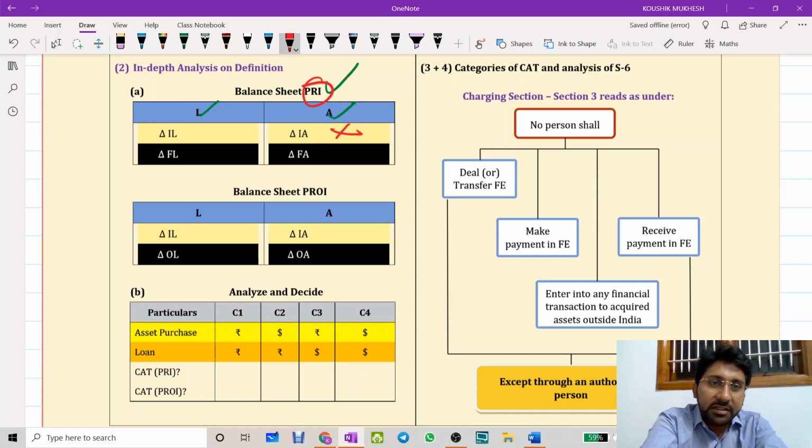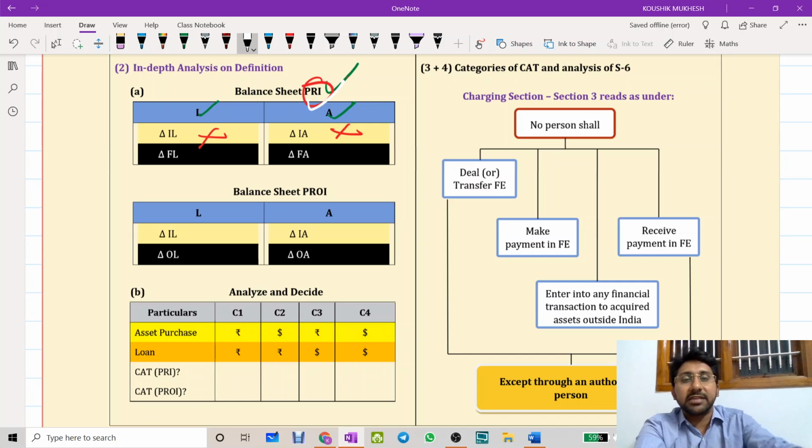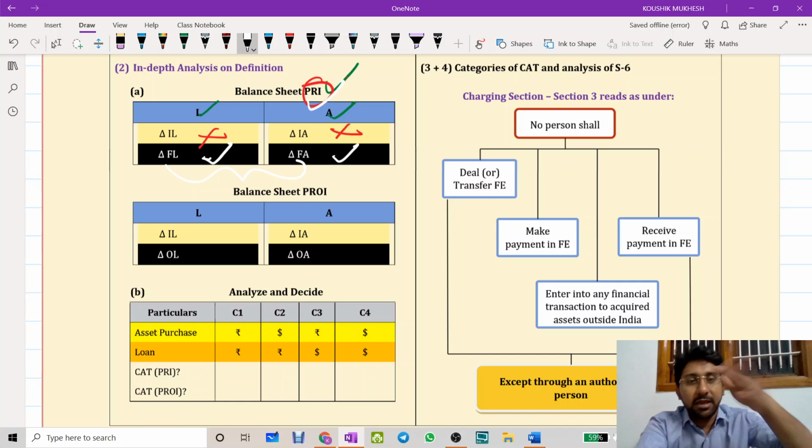The same applies even with an Indian liability. I have taken a loan from SBI in Vijayawada. Why would FEMA get attracted unnecessarily? Now, to the other side of the story: I am a PRI and I am purchasing an asset in New York. When I purchase an asset in New York, obviously there is a release of foreign exchange and an immovable property situated outside India. FEMA will get attracted. This is necessarily a capital account transaction. So, for a PRI, foreign assets and foreign liabilities should be affected or altered.